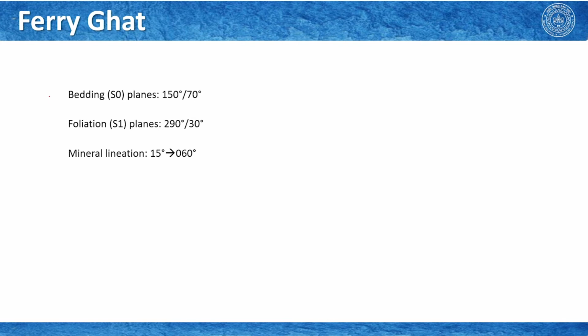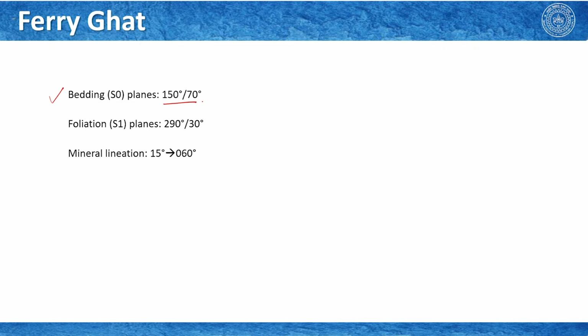Let us start from the Ferighat. In Ferighat, the data we measured, the general trend that we have seen, though there are some variations, is that bedding planes S0 in general strike towards 150 degrees and dip 70 degrees.